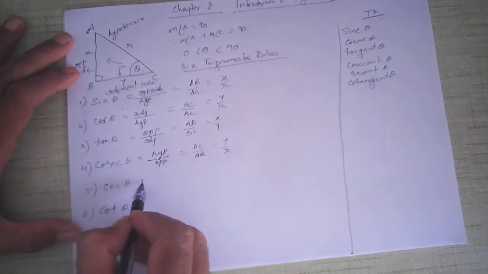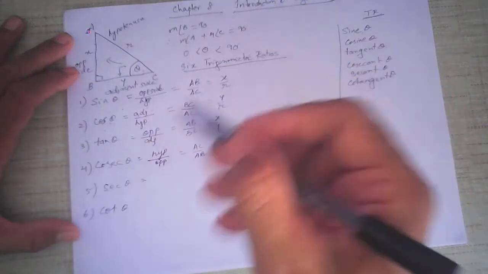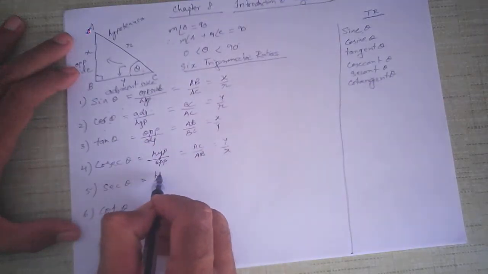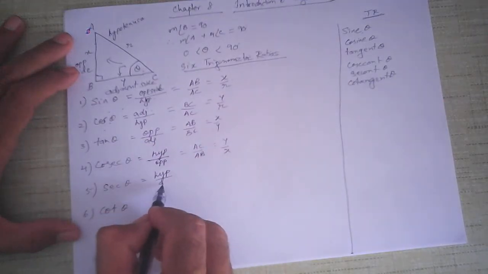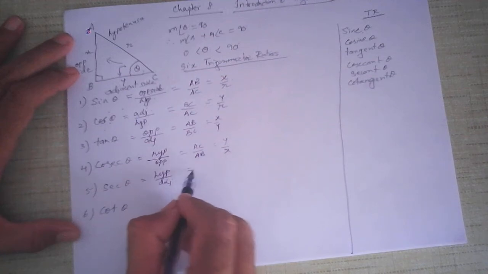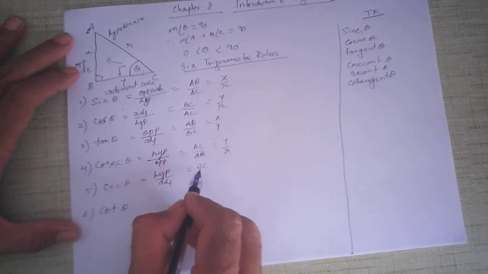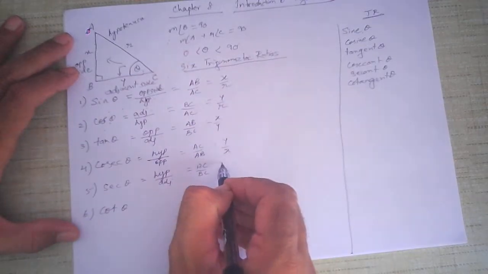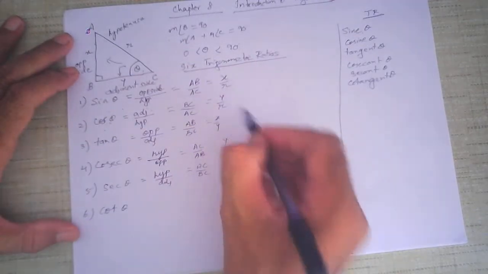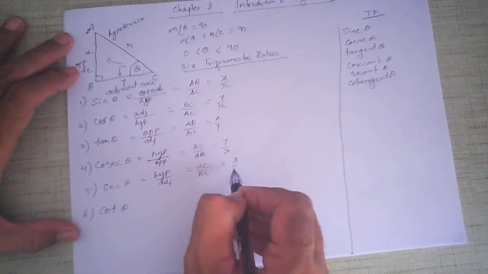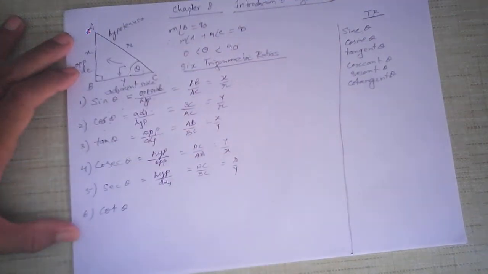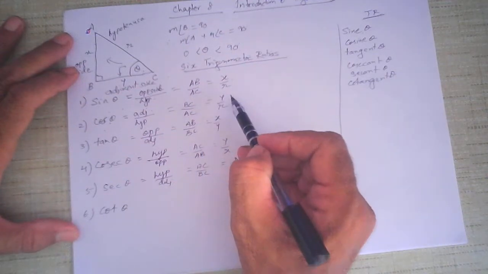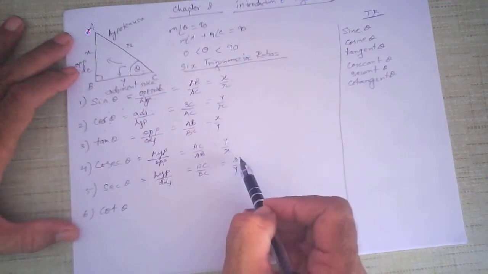Then sec theta is the reciprocal of cos theta, so this will be hypotenuse upon adjacent, AC upon BC. Just the reciprocal of this, instead of y upon r, it will be r upon y.